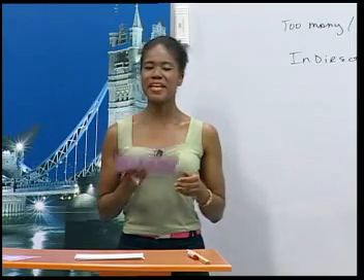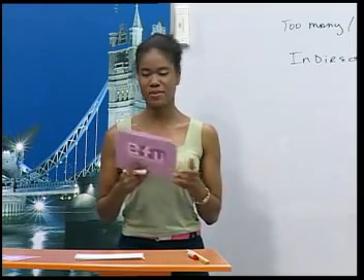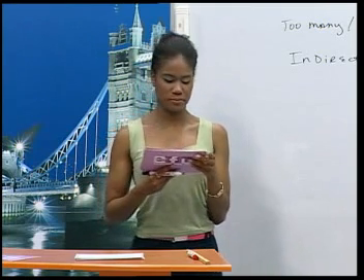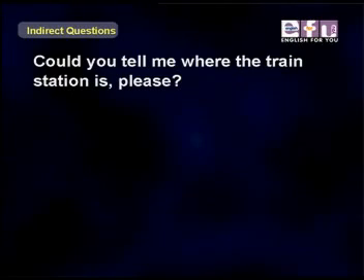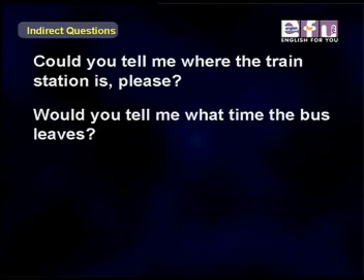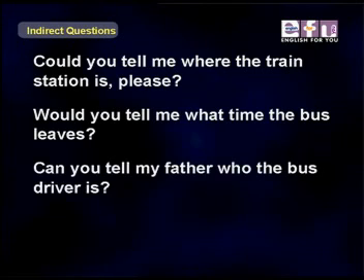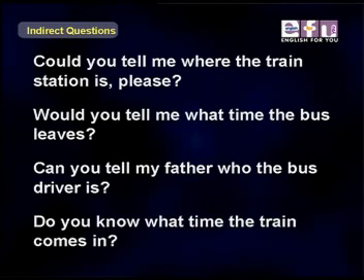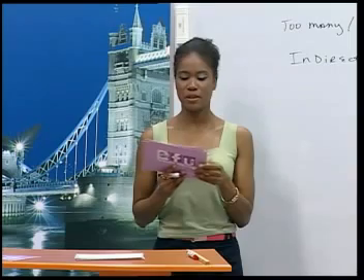Now, let's look at indirect questions. Here are some examples. Could you tell me where the train station is, please? Would you tell me what time the bus leaves? Can you tell my father who the bus driver is? Do you know what time the train comes in?